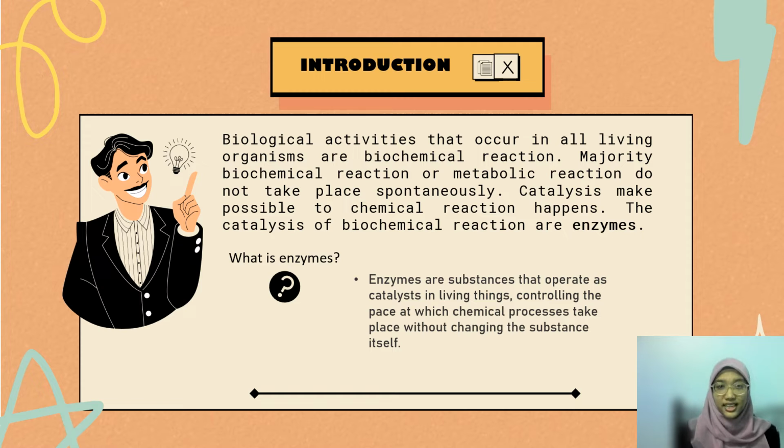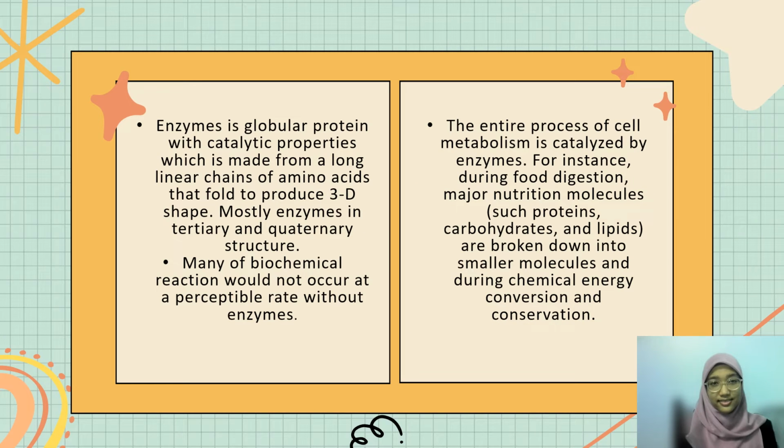So what are enzymes? Enzymes are substances that operate as catalysts in living things, controlling the pace at which chemical processes take place without changing the substance itself. An enzyme is a globular protein with catalytic properties, made from a long linear chain of amino acids that fold to produce a 3D shape.